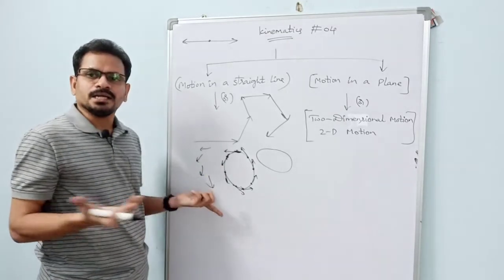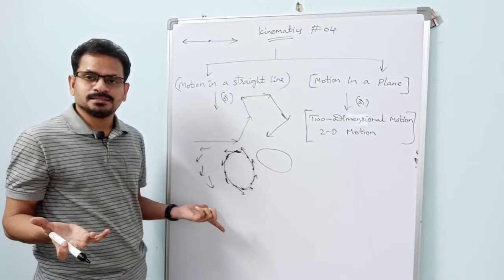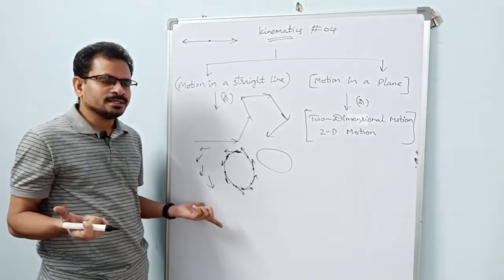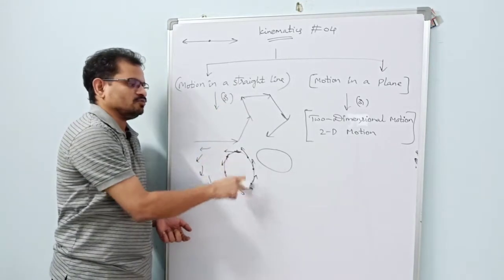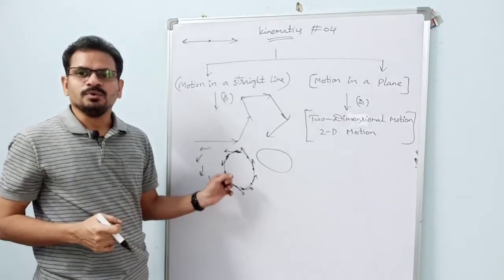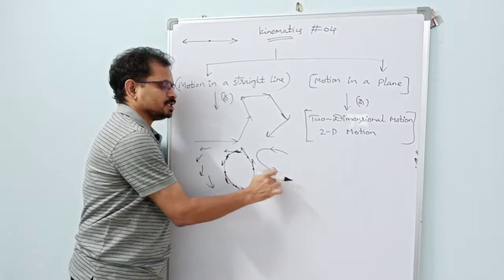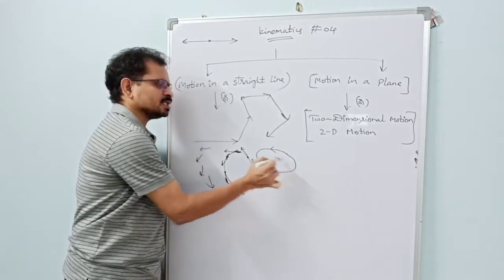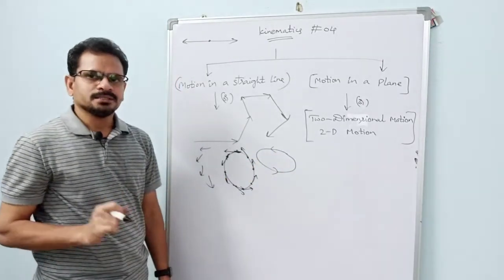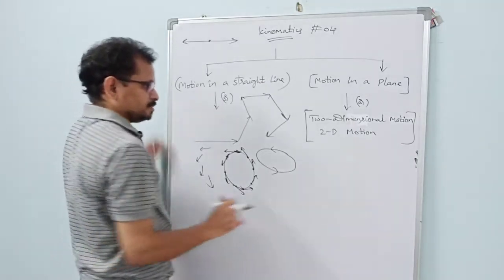Is it a single straight line? No. Different straight lines. Where is it moving? On this plane of the board it is moving. So it is motion in a plane. If the particle is moving on the ellipse, here also it is in the plane, moving in the plane only. Got it? Okay. Next, one more thing.